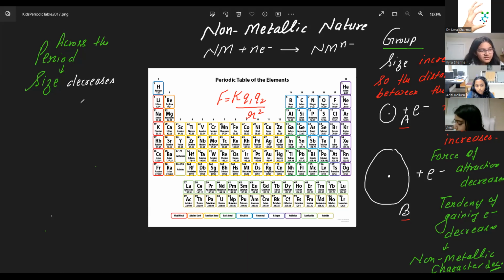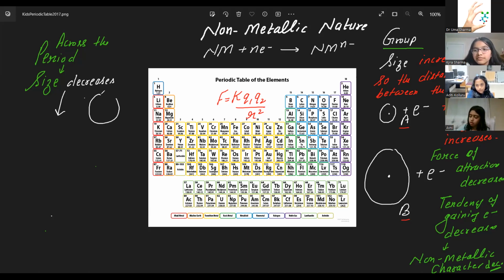What is happening to number of shells? No change. Screening effect? No change. You remember we discussed, Aditi? So the only factor is protons inside the nucleus, right? As protons increase, attraction increases, so size decreases. As size decreases, Aditi, your turn. What happens to non-metallic character?